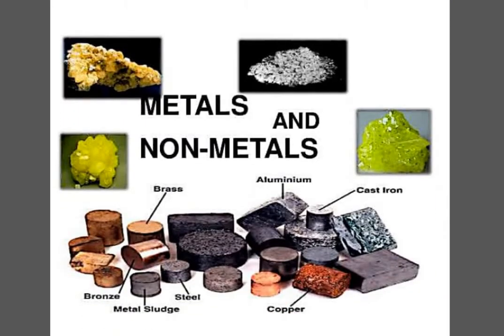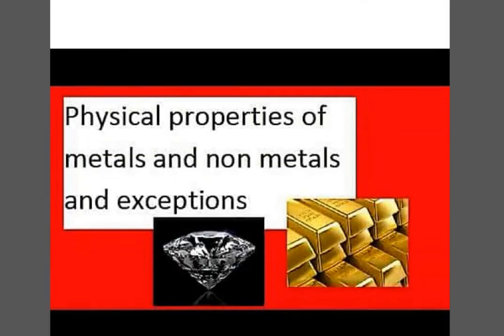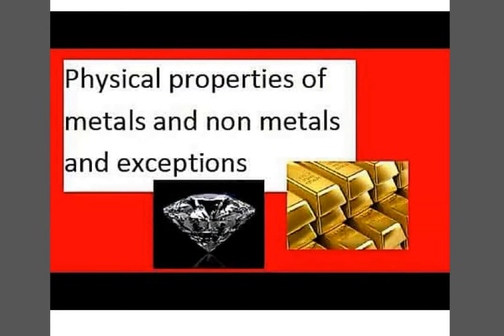And right now we are going to discuss the physical properties of metals and non-metals, along with the exceptional cases which will come, because all the metals or non-metals cannot show straight properties. They cannot always show 100% resemblance to each other. So there might be certain variations in a few of the cases which we are going to discuss right now.